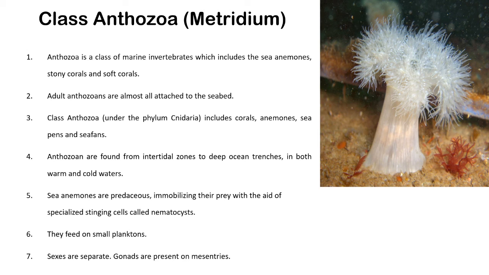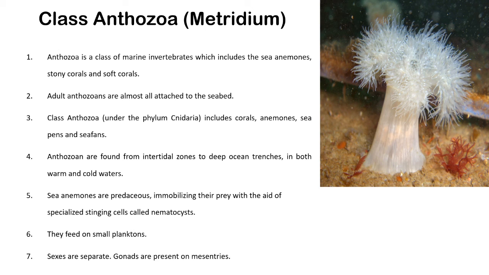These nematocytes are present at the top of the body. See in the diagram, there are white hair-like structures at the top of the body, and those are called nematocytes. These nematocytes are used for capturing prey, and also as offense and defense organs.